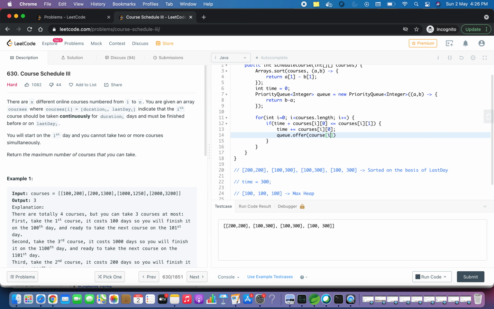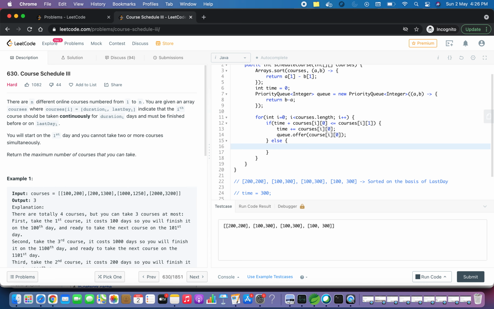We should only put the duration, since we don't require the last day. And in case I am not able to complete that course, then I will check if the queue is not empty, and take the top value of the priority queue. To take the top value, we only peek, since we are not guaranteed here.